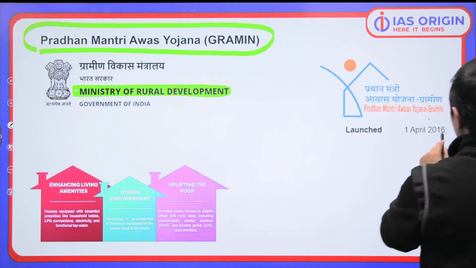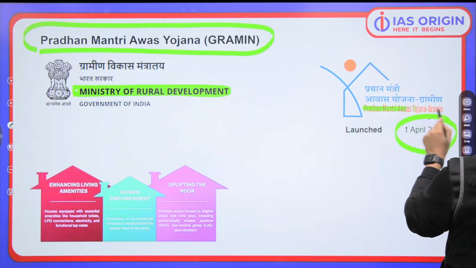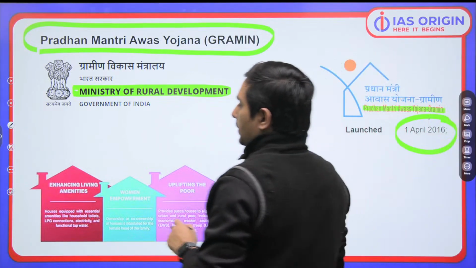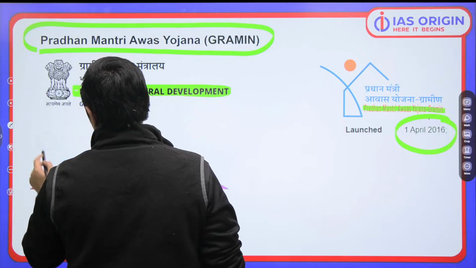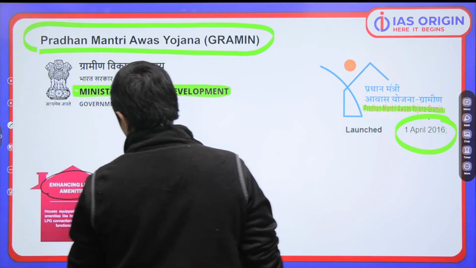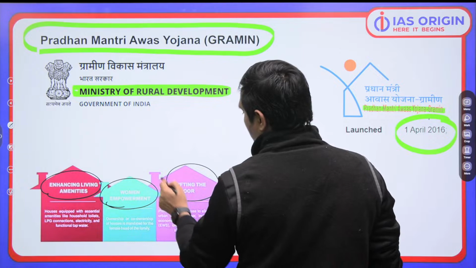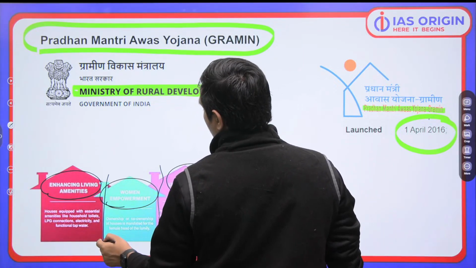It was launched back in 2016, bete. Pradhan Mantri AgriSURE Yojana Gramin we are talking about. So it is about what? It is about enhancing living amenities, women empowerment, upliftment of the poor. So we are trying to focus on the poor.